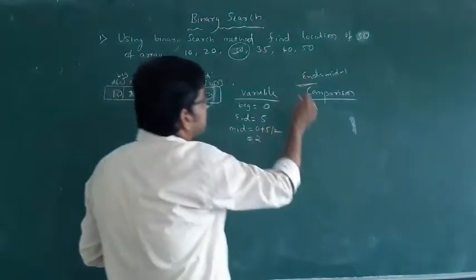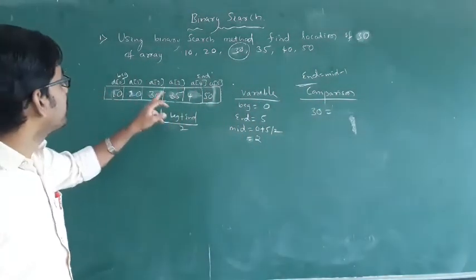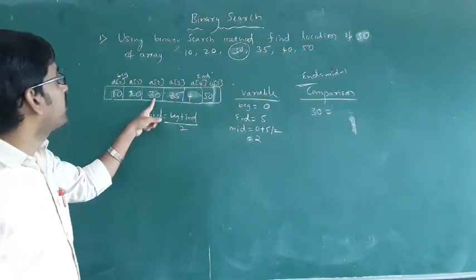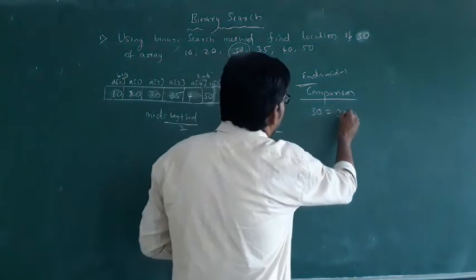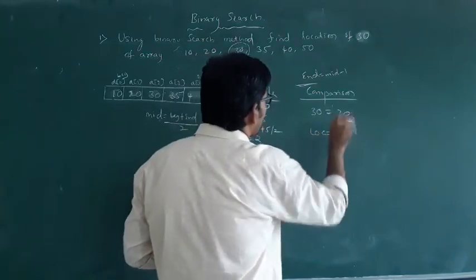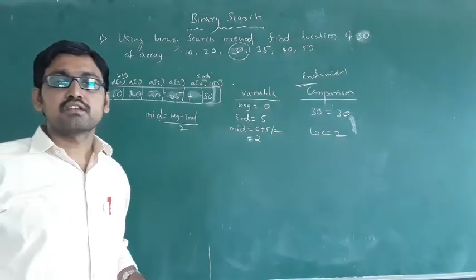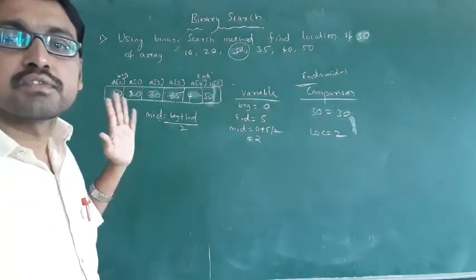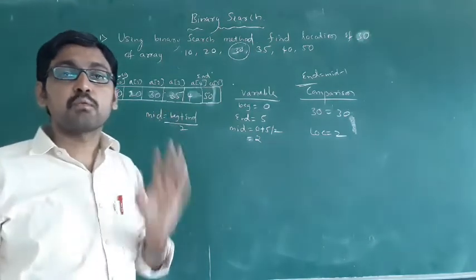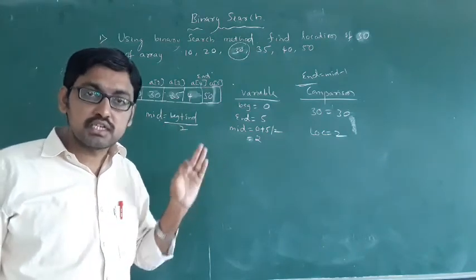Then my comparison element is 30. First you have to check 30 equal to the element in 2. In 2, which element do you have? In 2 we have 30. 30 equal to 30. Yes, means the location is this much only. You are getting 5 marks. Got it? Problems like these are asked in exams. See, these types of problems are asked in the exam. There are so many problems I am already solving. Just you have to see these problems.